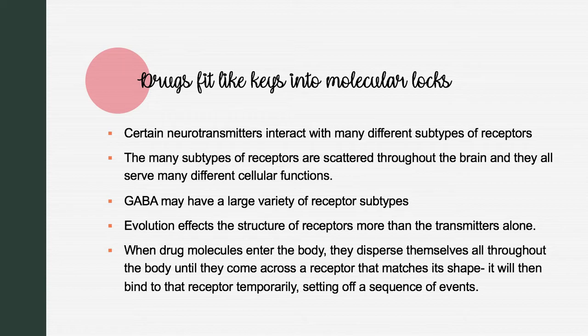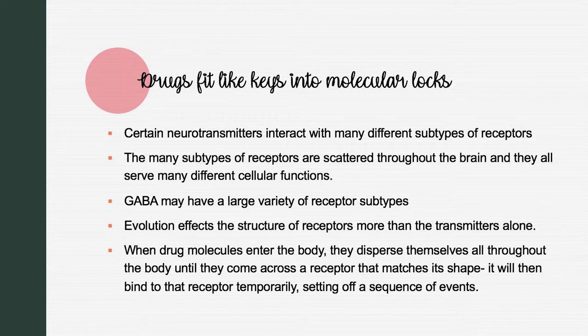Certain neurotransmitters interact with many different subtypes of receptors. This allows us to develop drugs that interact with one or a few receptor subtypes. The many subtypes of receptors are scattered throughout the brain, and they all serve many different cellular functions.